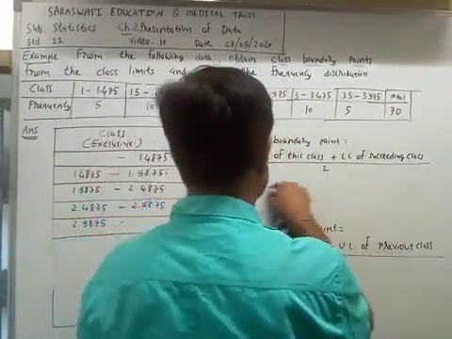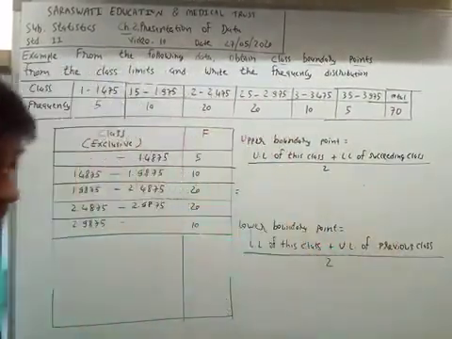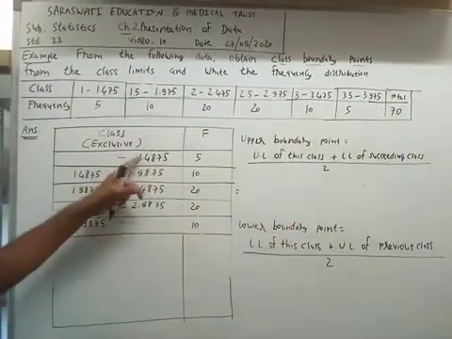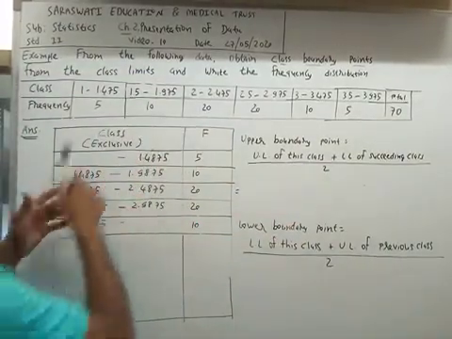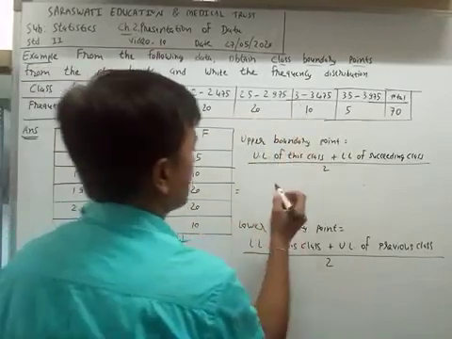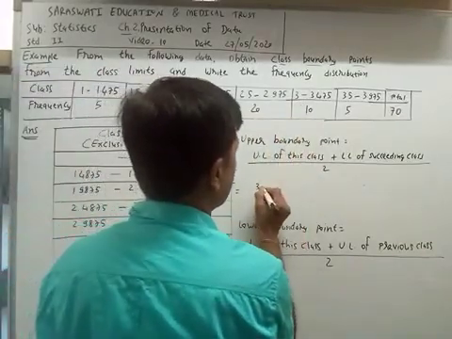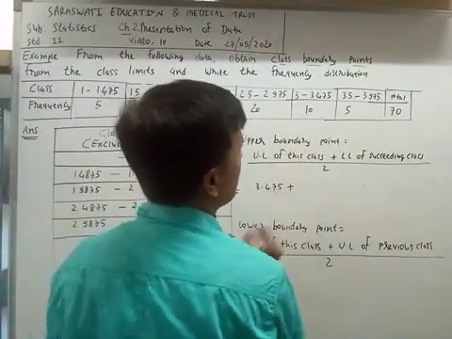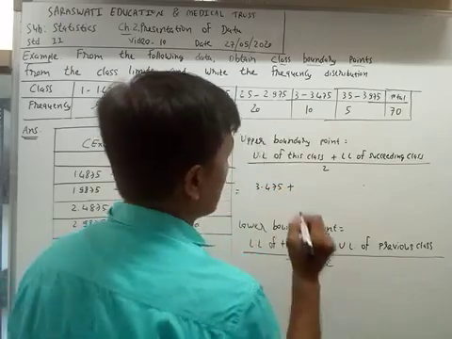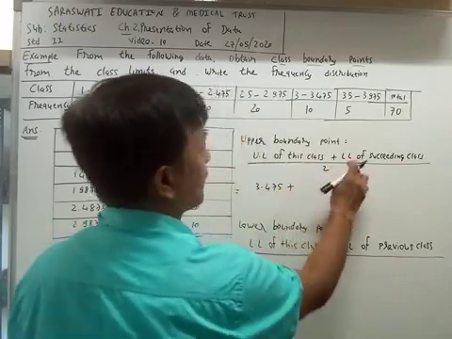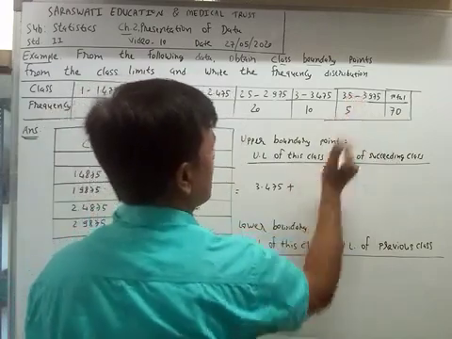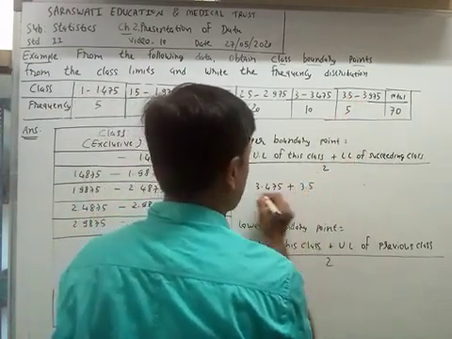What is the upper boundary point of the fifth class, counting first, second, third, fourth, fifth? The upper limit is 3.475, plus the lower limit of the succeeding class 3.5, divided by 2.